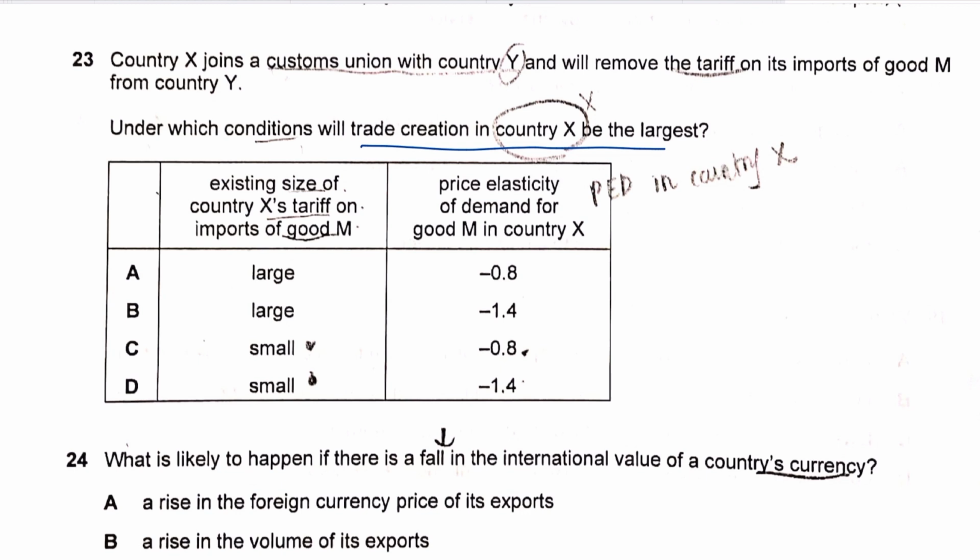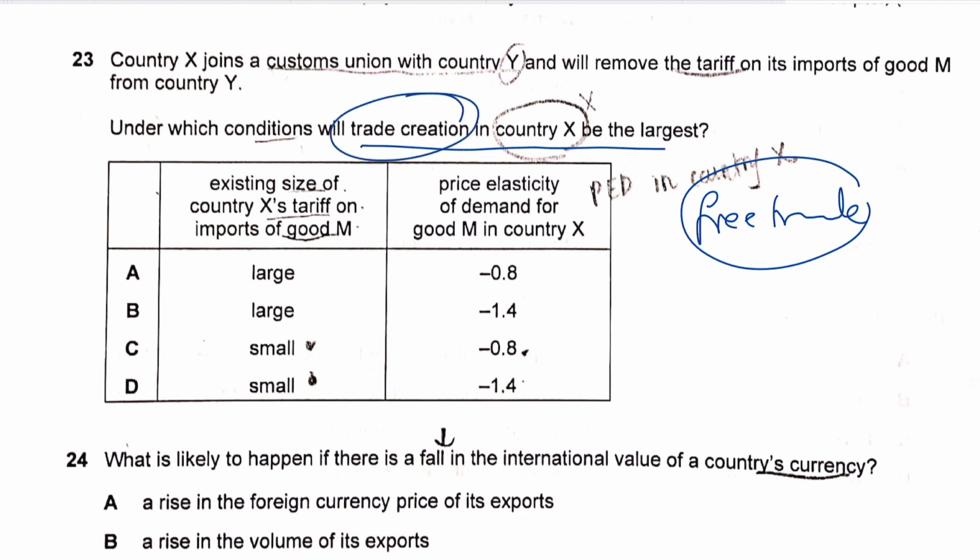Now, it's a good question, but I just wanted you to brief what a customs union is. So a customs union, guys, occurs when a group of countries agree to have free trade amongst themselves, amongst the union, amongst the zone, and they agree on a common external tariff to countries who are outside the union or zone. So there would be free trade amongst the member countries, which would allow more trade creation, right?